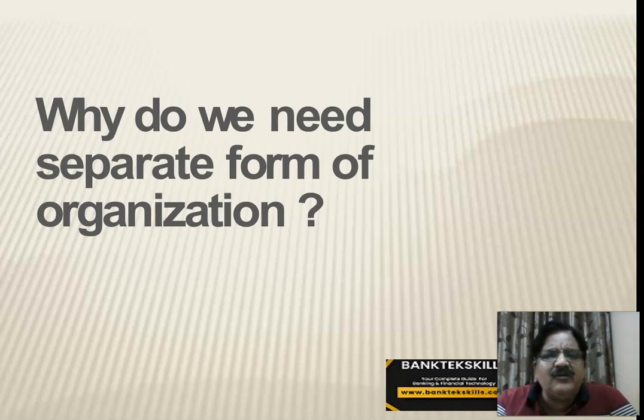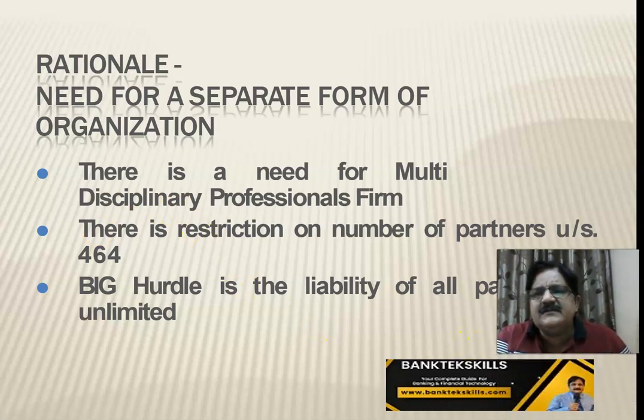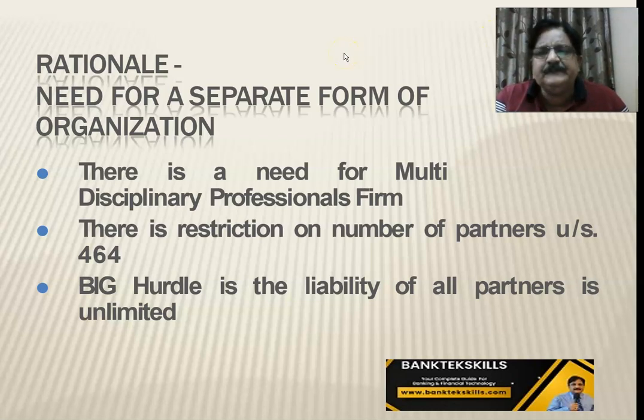So why do we need separate form of organization? Why was a need felt in Amendment 2013 that we should have LLPs and OPCs? The rationale was that there is no need for a multidisciplinary professional firm. There is restriction on number of partners under section 464, that is 10 in case of non-banking and 20 in case of banking, right? So we cannot have more than 50 members or partners in the partnership firms. Big hurdle is the liability of all partners unlimited. Because liability is unlimited, that is the biggest drawback of that, right?